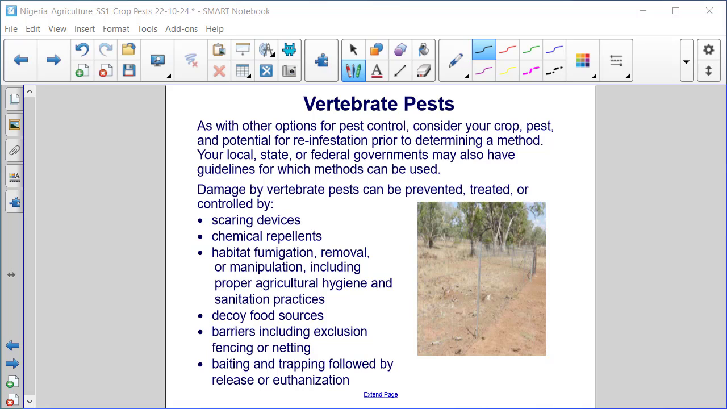As with other options for pest control, consider your crop, pest, and potential for reinfestation prior to determining a method. Your local, state, or federal governments may also have guidelines for which methods can be used. Damage by vertebrate pests can be prevented, treated, or controlled by scaring devices, chemical repellents, habitat fumigation, removal, or manipulation, including proper agricultural hygiene and sanitation practices, decoy food sources, barriers, including exclusion fencing or netting, baiting and trapping, followed by release or euthanization.